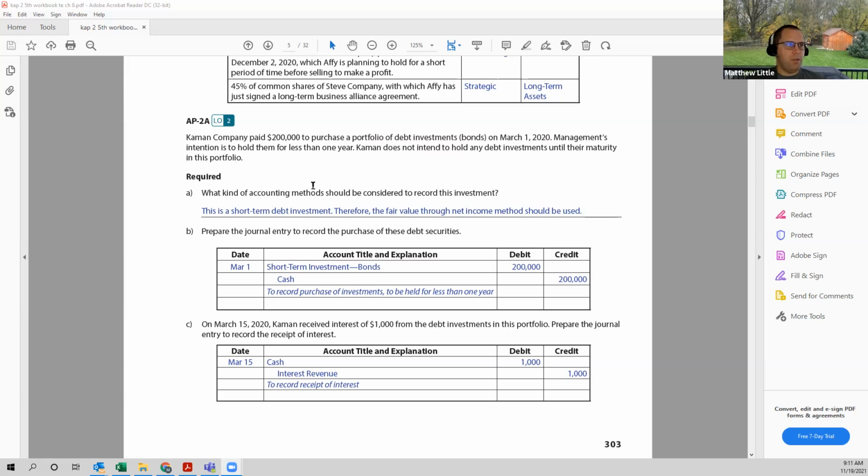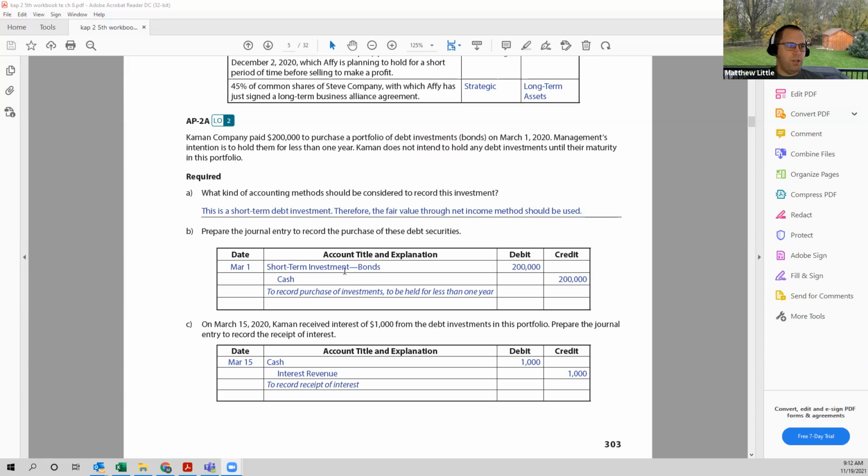Question 2 starts with a company that paid $200,000 to purchase a portfolio of debt investments, being bonds, on March 1st, and our plans are to hold them for less than 1 year. What kind of accounting method should we consider for this investment? This is a short-term investment. It's a debt investment because we bought the debt of that company, and it should be considered short term because we're going to hold for less than a year, and it'll be accounted for by the fair value through net income method.